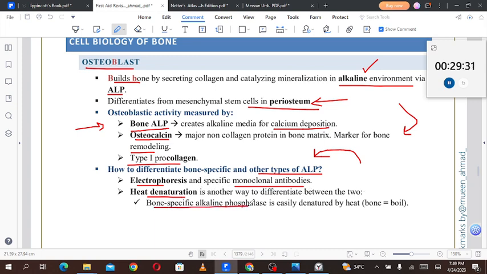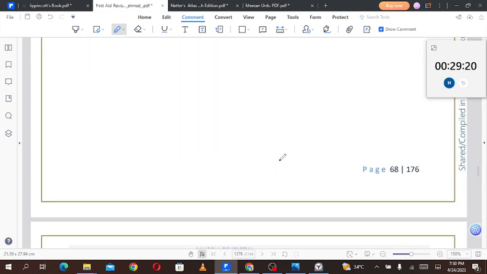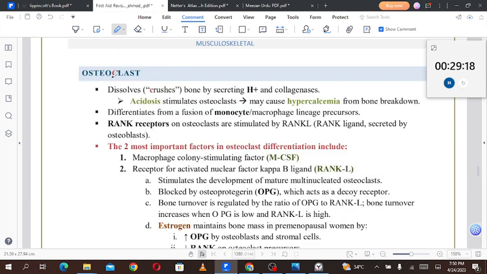Bone-specific alkaline phosphatase is easily denatured by heat, that is, bone boils. So bone-specific alkaline phosphatase will be denatured by heating, while the other alkaline phosphatases won't be denatured as easily. Then, moving to the osteoclasts.